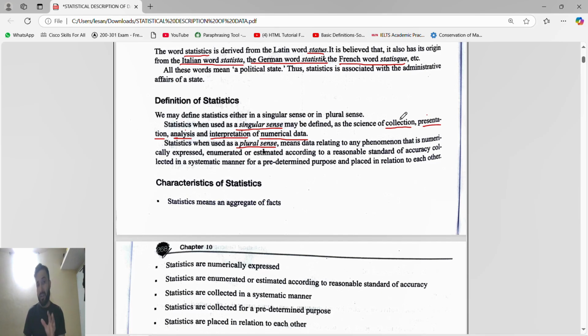So what will happen? You have to take permission from your favorite person. If that person says yes, you say yes. If your favorite person says no, we had a plan, we have to go to that restaurant, then you will tell your parents, no, I don't want to go. I have a headache, or a stomach pain, or on Monday I have a very important class and I have to go to my friend for taking the notes. You will give excuses, right? Or you will say, no, I don't want to do shopping. So that is the first thing we will do.